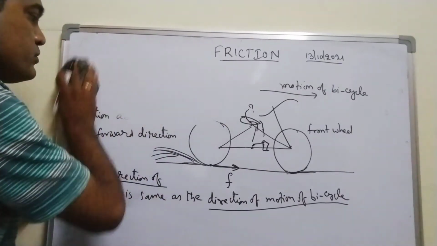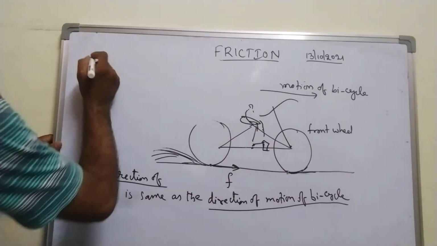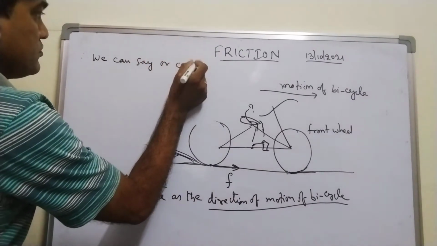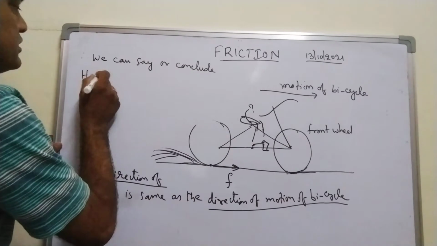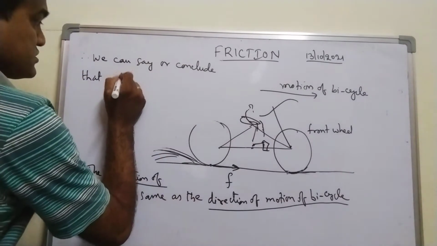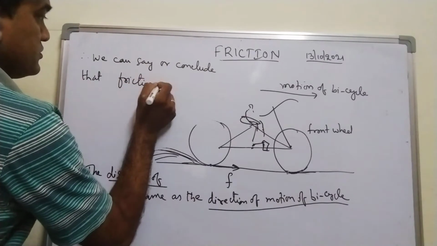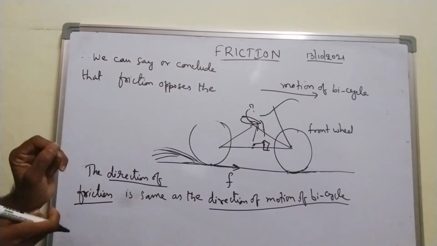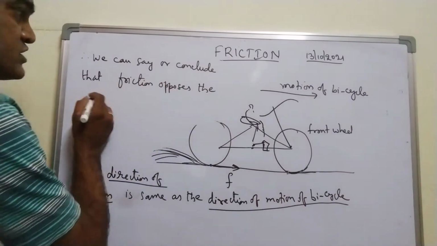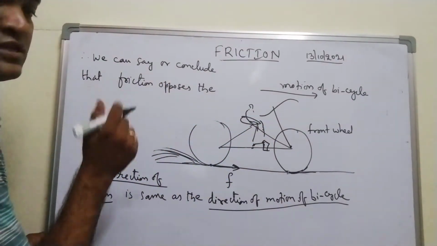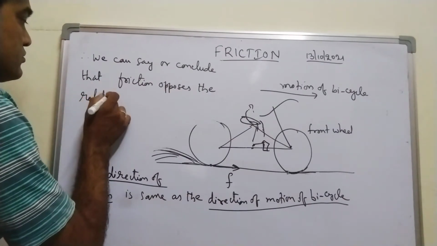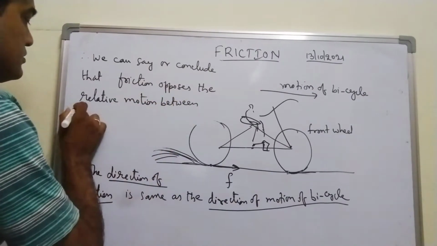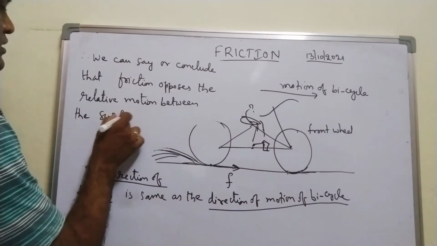So the important point to be noted here is, therefore we can conclude that friction opposes the relative motion, I mean, friction does not oppose the motion of the bicycle, it will oppose the relative motion between the surfaces in contact.